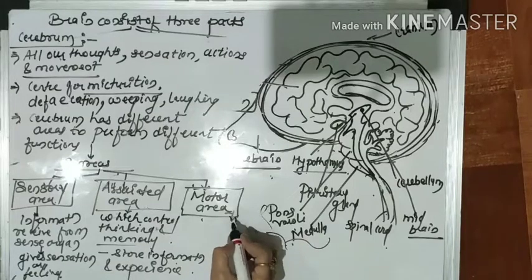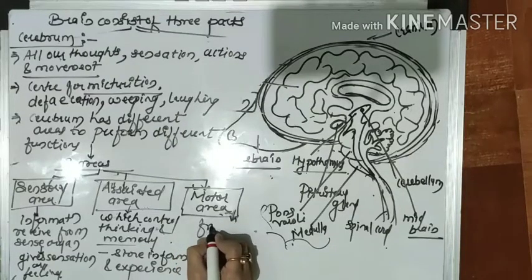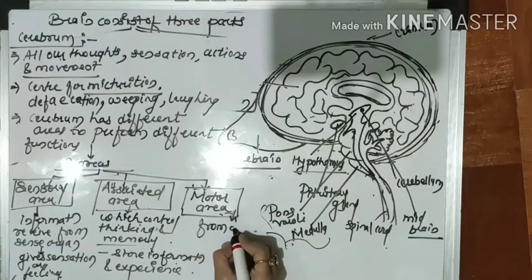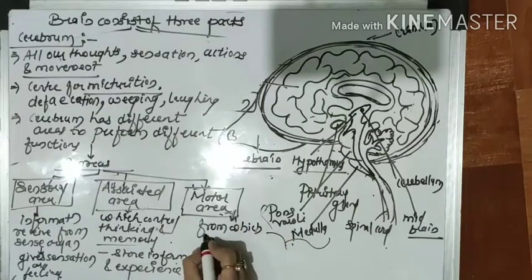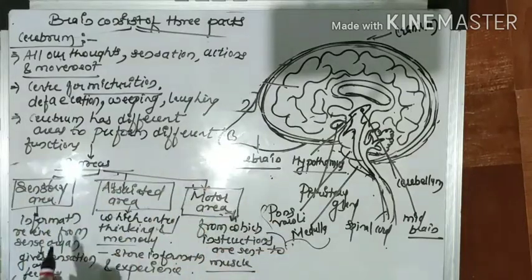Okay. The next area is called the motor area, right? This motor area is the area from which instructions are sent to the muscles to do various types of jobs. So this is all about the three areas of the cerebrum.